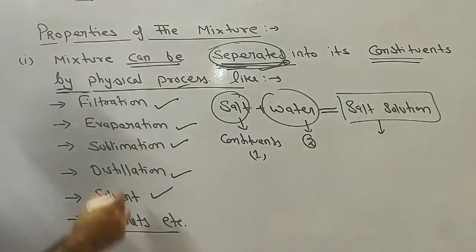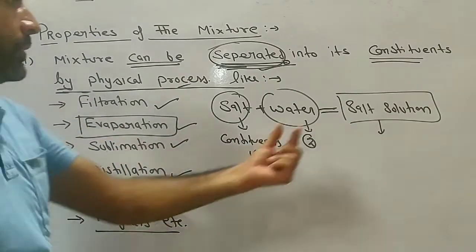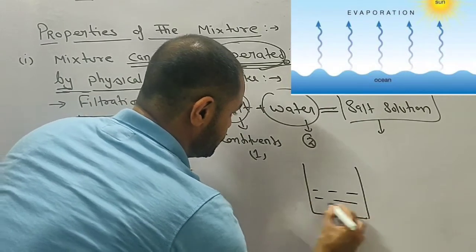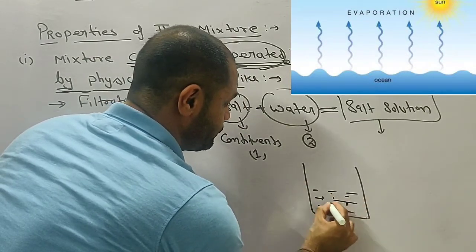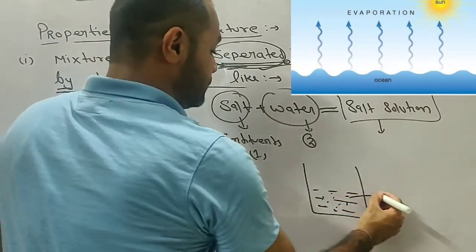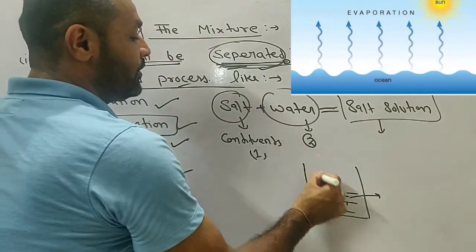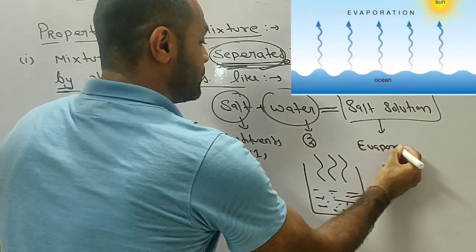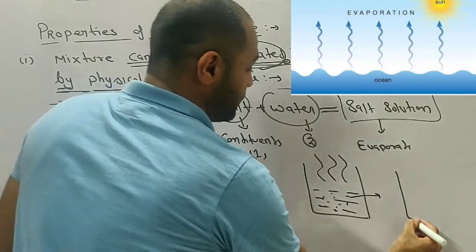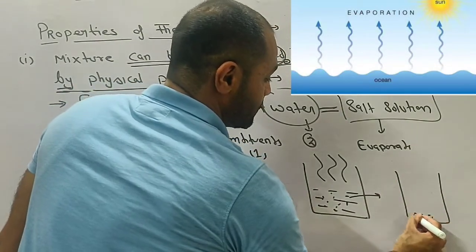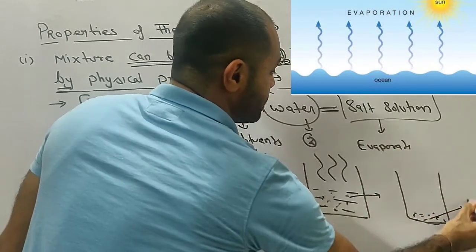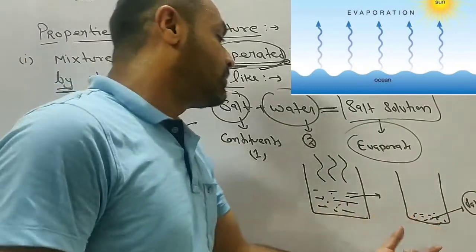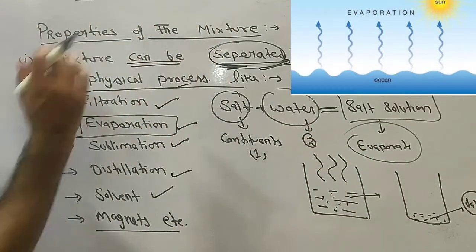So what we can do is evaporation on this. What will happen with evaporation? Say this is a salt solution in which salt particles are mixed with water. When we allow it to evaporate, the water evaporates, and what is left behind? The salt particles. So this is the salt. As we can see, the water and salt can be separated by a simple physical process.